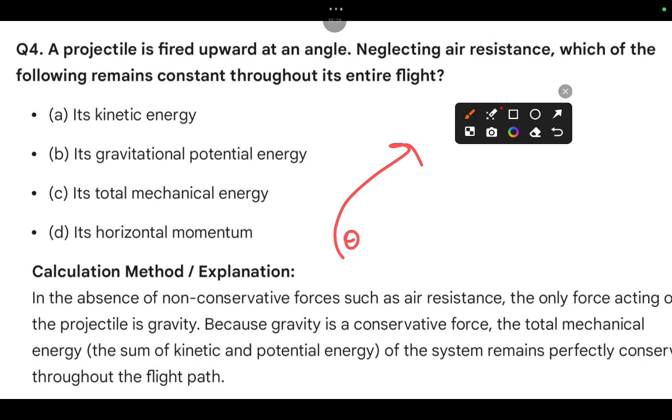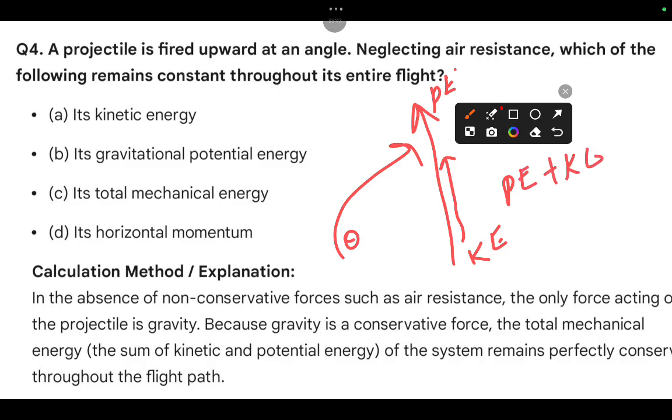Whenever you throw an object in the upward direction, initially we have more kinetic energy. While it is moving upward, because of the effect of gravity, it is gradually decreasing. At the end we have the potential energy. So potential energy plus kinetic energy both remain conserved. The total mechanical energy will be equal. So your option is C.